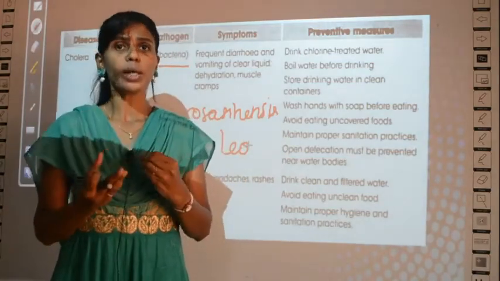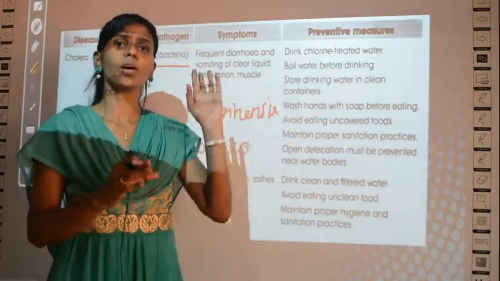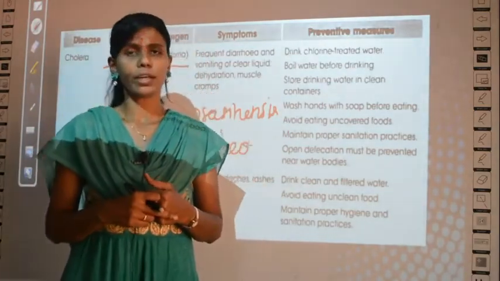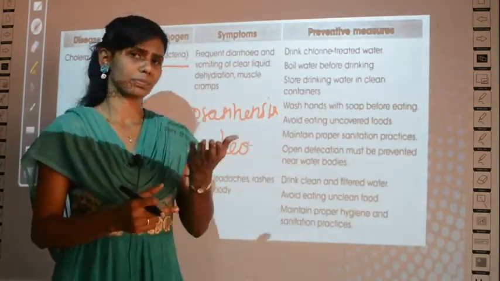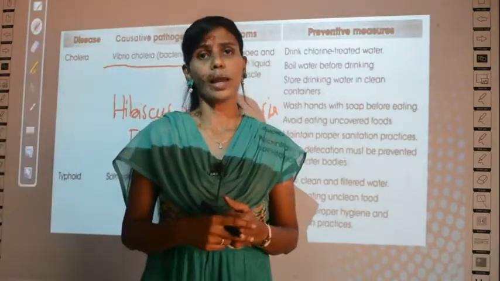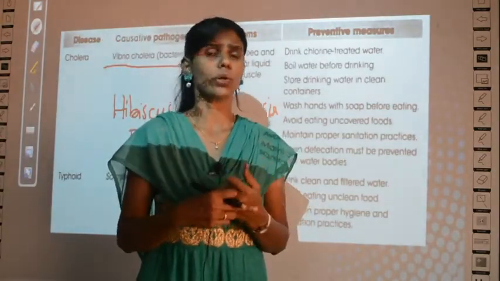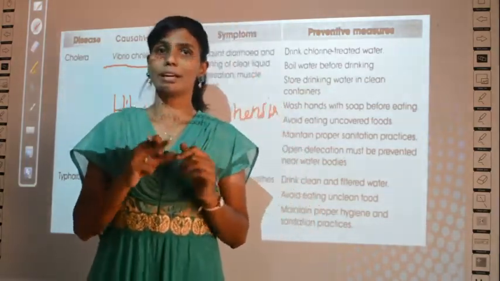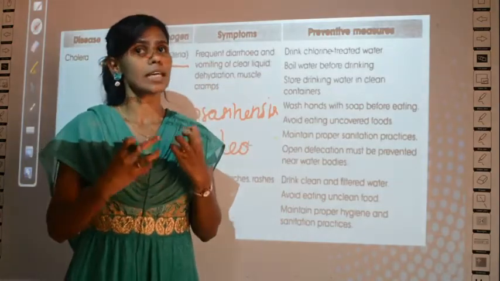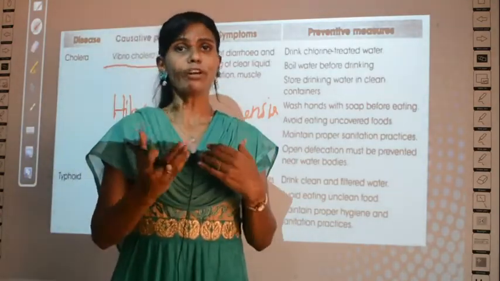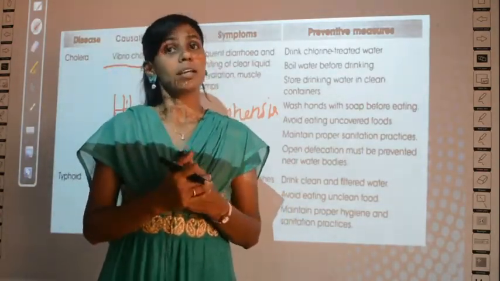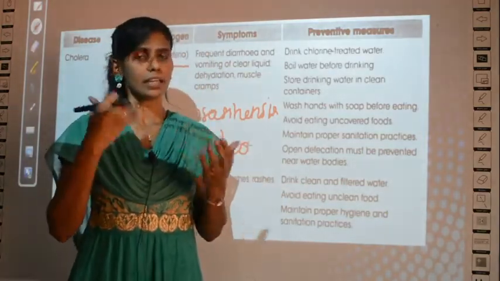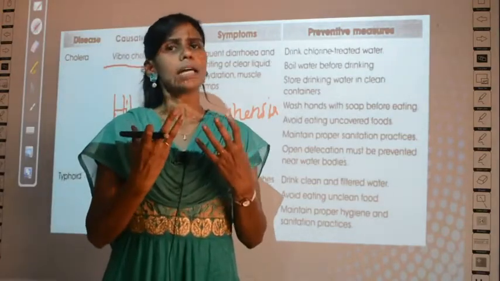Because when you boil the water, in case there is Vibrio cholerae or any other germs in the water, boiling will kill the germs. Even for viruses, let it be even coronavirus, when you heat it above 50 degrees centigrade, viruses are killed. So the spread of viruses through water usually doesn't exist in a non-living cell, but in case it is going to spread also, you can kill it easily.